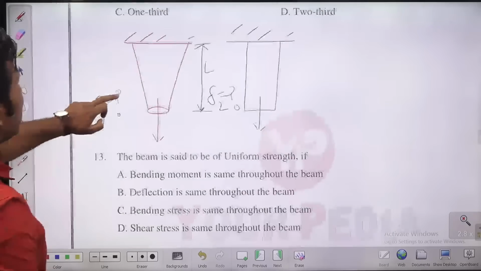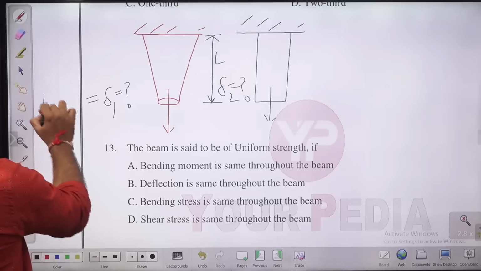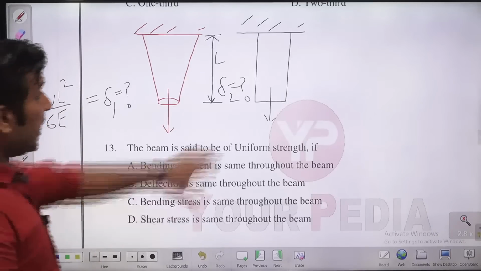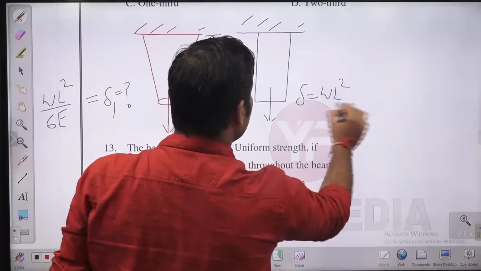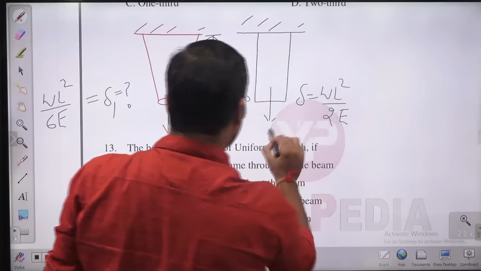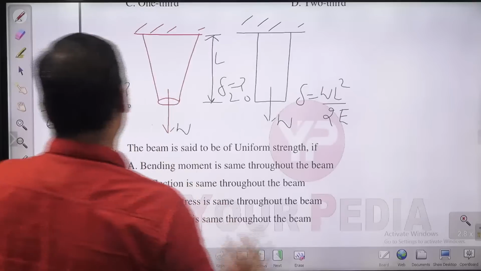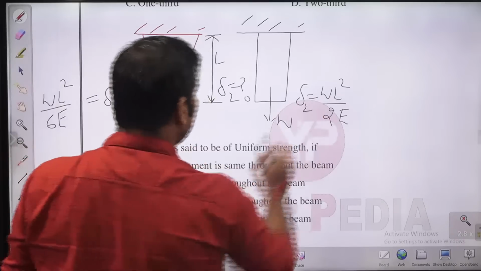Guys, for the case of the conical bar, the deflection is W L square by 6E. And for the prismatic bar, the deflection is W L square by 2E, where W is the load, the same load, L is the length, both having the same length, and E is the Young's modulus of elasticity. Now this is delta 1, this is delta 2.